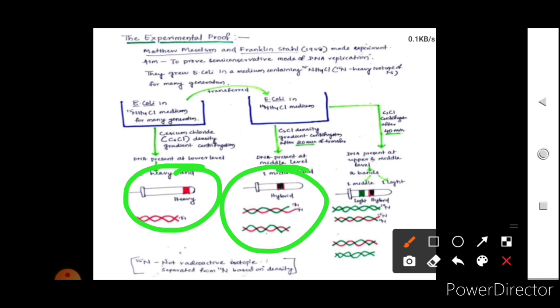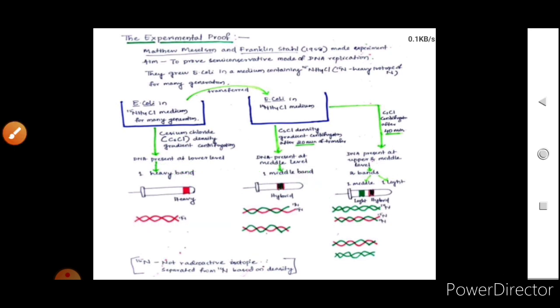You can see here the heavy band given in the red part, this is the hybrid, and this is the light and the hybrid band. So from this it was proved that the mode of replication is nothing but the semi-conservative mode of replication.